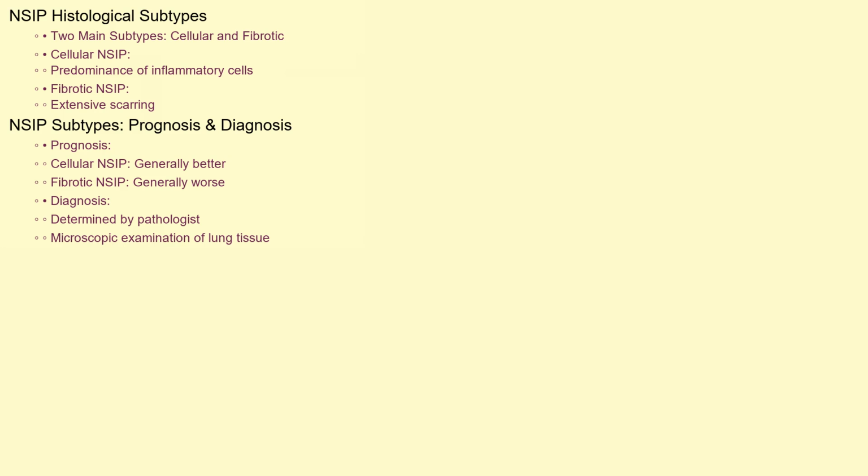NSIP is broadly classified into two main histological subtypes, cellular and fibrotic. Cellular NSIP is characterized by a predominance of inflammatory cells in the lung tissue, while fibrotic NSIP shows more extensive scarring. The cellular subtype generally has a better prognosis than the fibrotic subtype. The subtype is determined by the pathologist based on microscopic examination of the lung tissue.